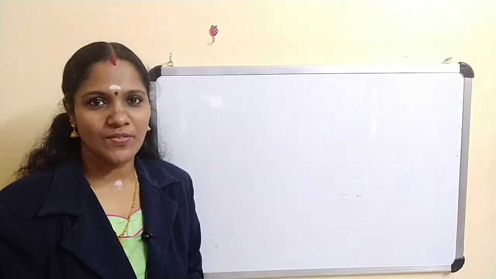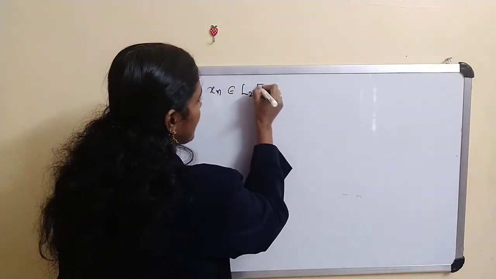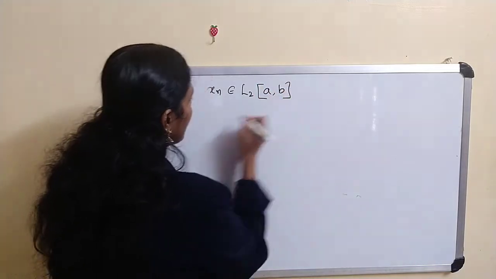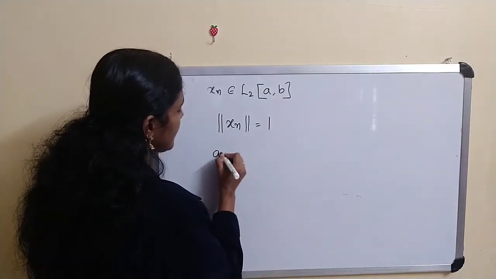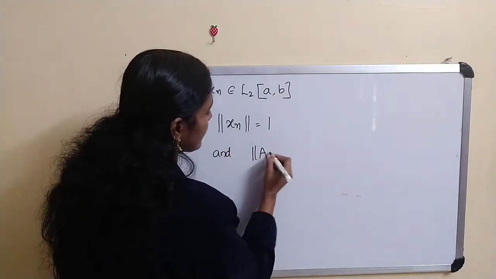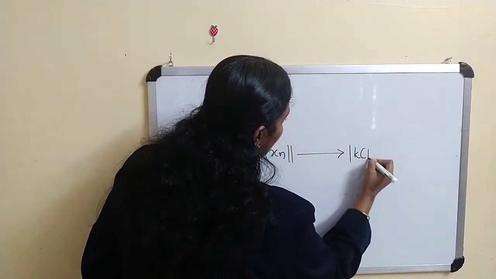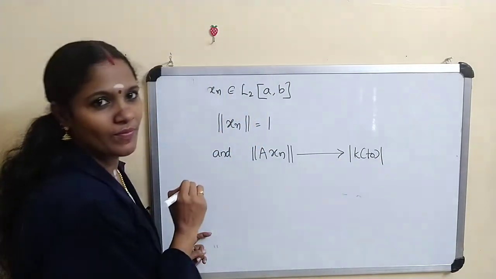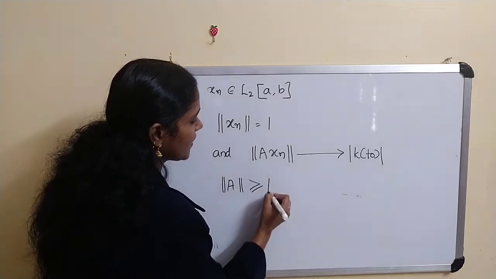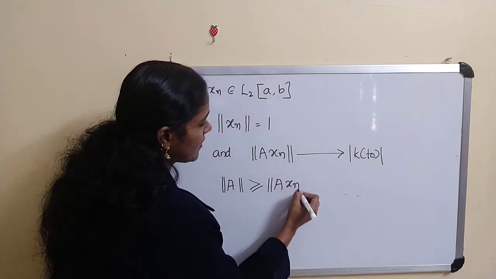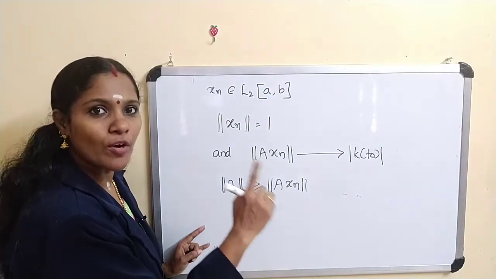Clear? Thus we get x_n a sequence of functions in L2[a, b] with the property that norm of x_n is equal to 1 and norm of Ax_n converges to |k(t_0)|. Now the norm of A is always greater than or equal to norm of Ax_n, because it is the supremum of norm of Af such that norm of f equals 1.